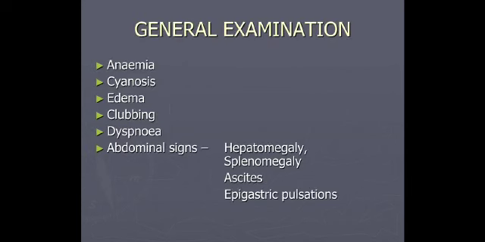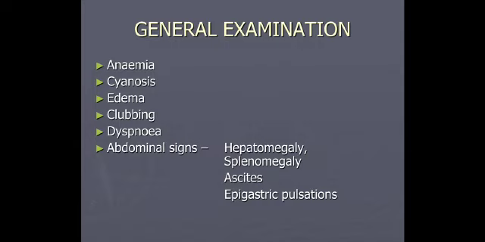What is important for us with respect to the CVS is to check for the degree of pallor. It can be mild, moderate, severe. So that is about anemia. The degree of anemia gives a rough idea of the dynamics of the circulation, that is, the hemodynamics, heart rate, and blood pressure.